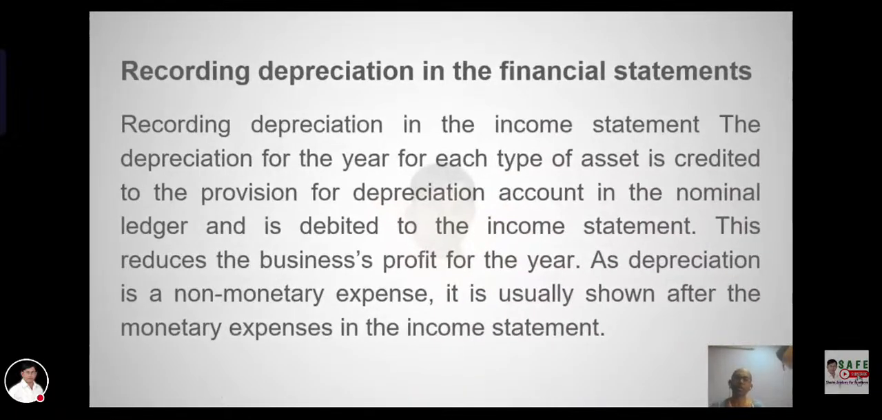Recording depreciation in the financial statements. Recording depreciation in the income statement. The depreciation for the year for each type of asset is credited to provision for depreciation and is debited to the income statement. This reduces the business profit for the year. As depreciation is a non-monetary expense, it is usually shown after the monetary expenses in the income statement.